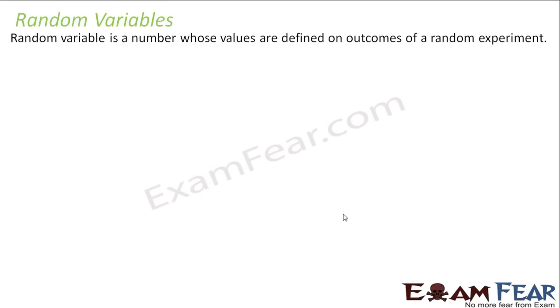We'll learn a new topic called random variables. What are random variables? A random variable is nothing but a number whose value is defined by the outcome of a random experiment. So you have done some random experiment, and the variable whose number is dependent on that is called a random variable.